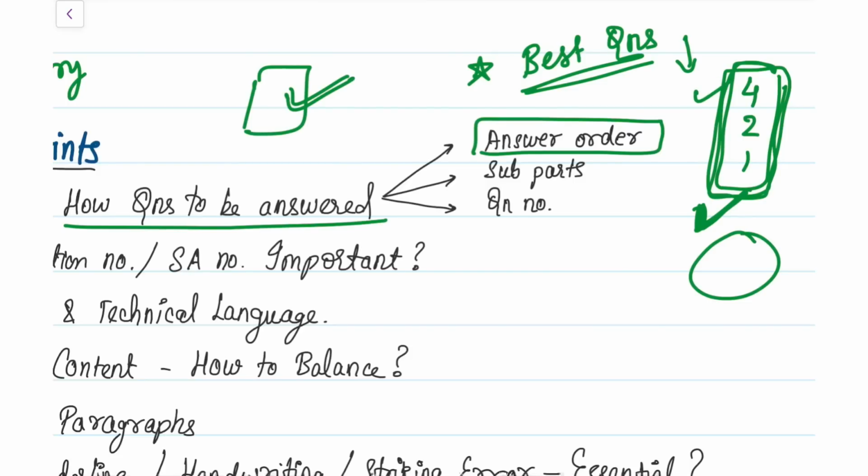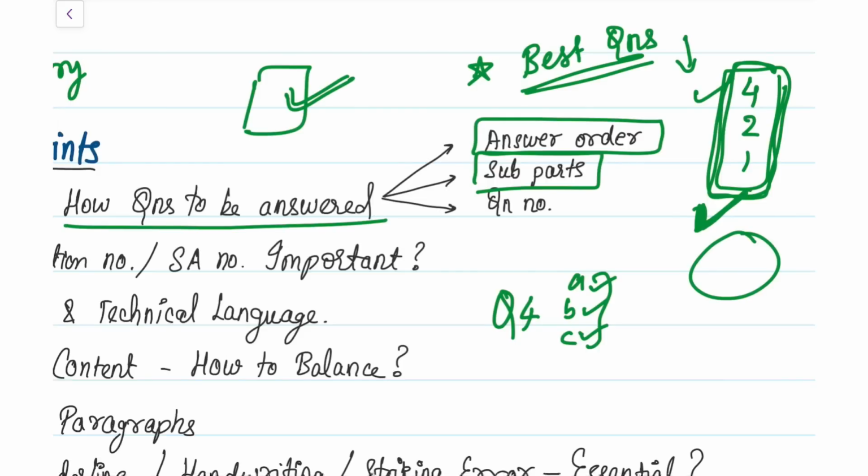After you have decided your answer order, the very next important part is your subparts. In a question, it's not only question number 4, but your question number 4 will have part A, part B, part C, and all of that, correct? So whenever you are answering your subparts, the order need not be the same. You can answer question number 4 B part first, then you can answer C part, then you can answer A part. That is fine.